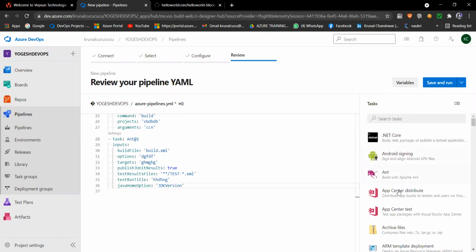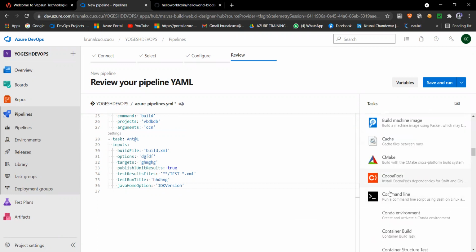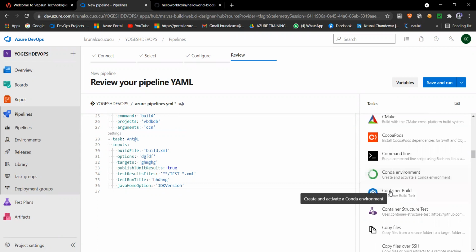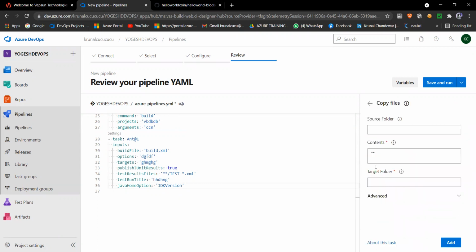And now I want to go with the copy file task. Where will I get copy file? Yeah, this is copy file. I want to use this, so I selected it here. I am giving my source folder, writing my contents here, and even my target folder I gave here, and I will say add.